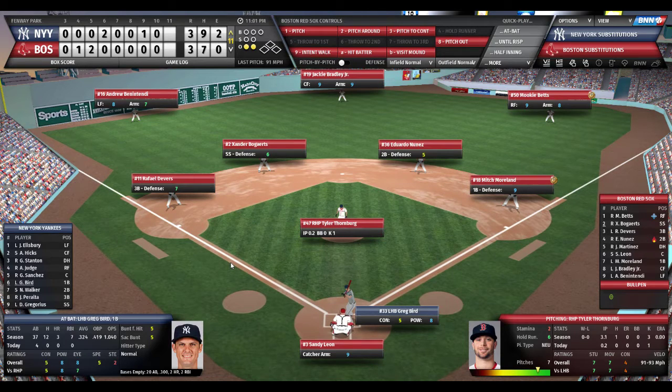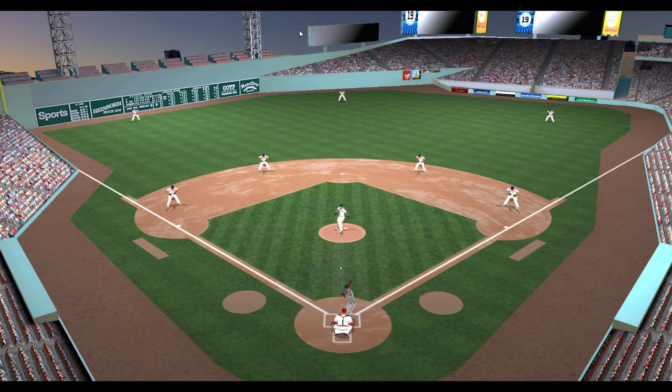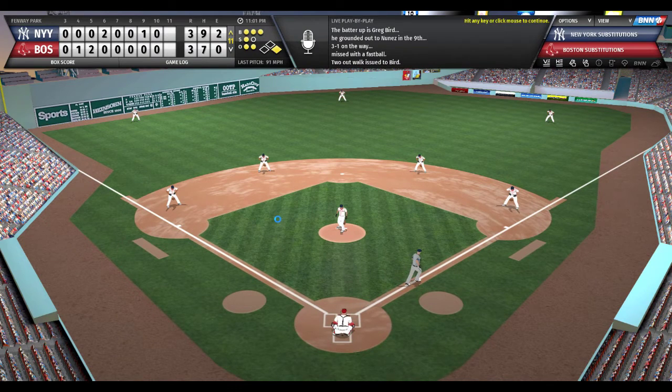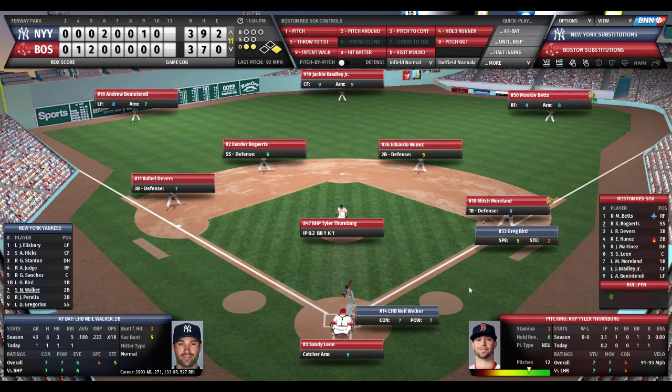And here's Greg Bird, Yankee first baseman, left-handed batter. 0 for 4, normal hitter. Red Sox infield, outfield, straightaway and normal. Thornburg takes a deep breath, toes the rubber. Here's the pitch to Bird. And Bird walks on the 3-1 count. Go ahead run at first. Bird, average speed 5 out of 10. Stealing ability awful, 2 out of 10. Mitch Moreland holding him on. Moreland has come in. He pinch hit for Hanley Ramirez and singled, stayed in to play first. He's an excellent first baseman, 9 out of 10.